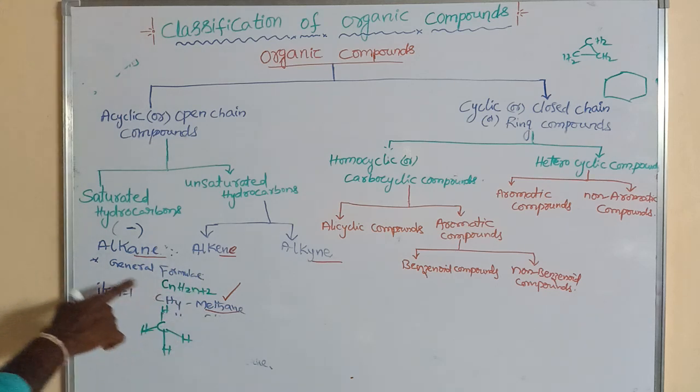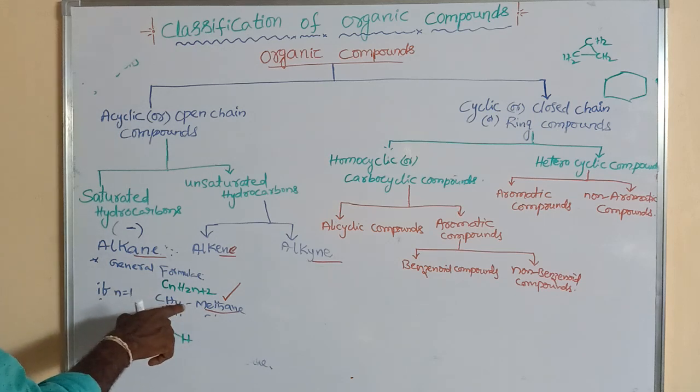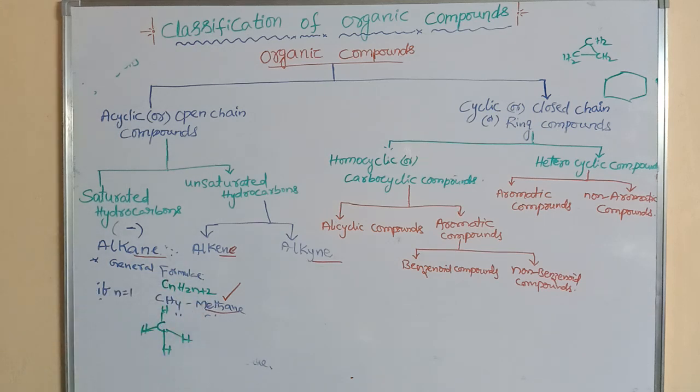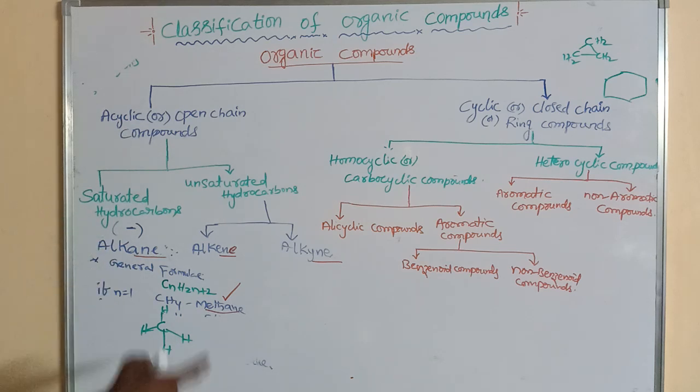If n is equal to 1, that is CH4. Its name is methane, right? It is also known as paraffins. The name paraffin is given from its reactivity. It has less reactivity when compared to alkene and alkyne. So alkanes are said to be paraffins.